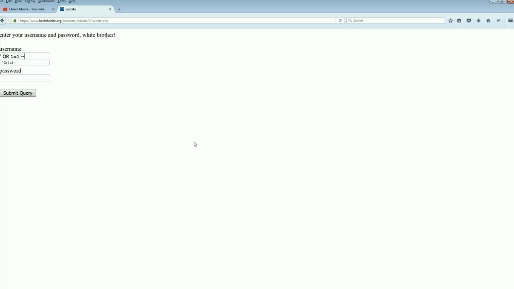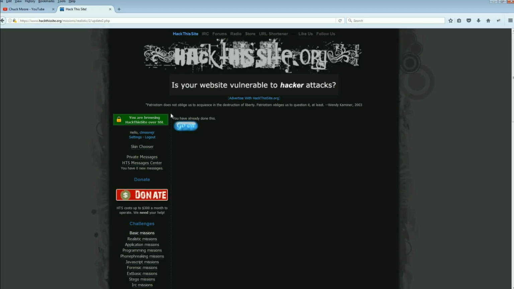Well, SQL basically realizes true and false. 1 does equal 1, so it's going to come through as true. If this has not been sanitized and validated to get rid of equal signs and single ticks and things like that, this is a perfect way to get into a SQL database. Now it's going to depend whether it's SQL or MySQL or NoSQL as to what this line looks like. But if they're dealing with SQL, this is the line. So let's see if it works. Type that in, submit the query, and we're in.